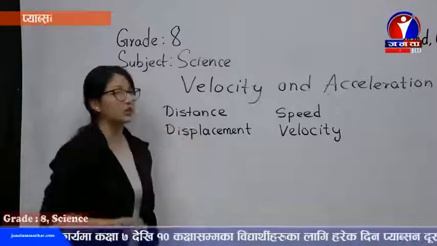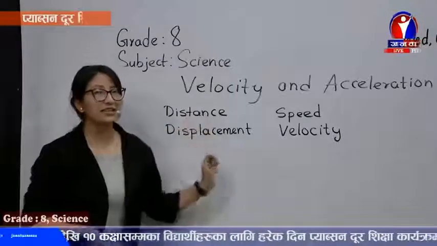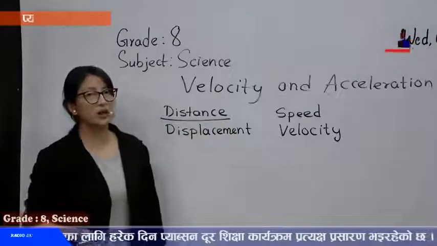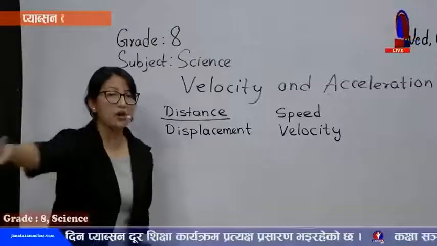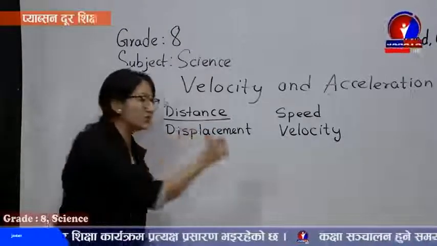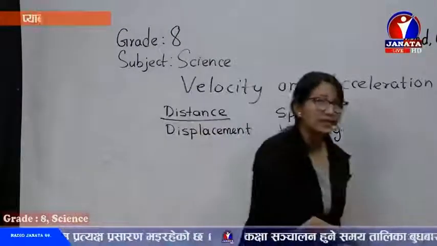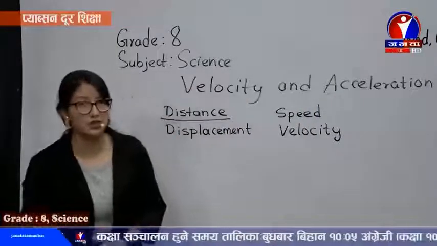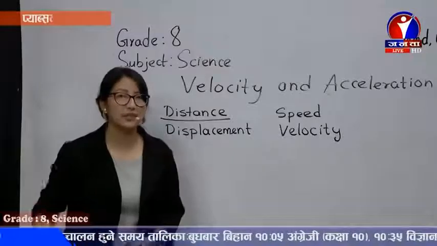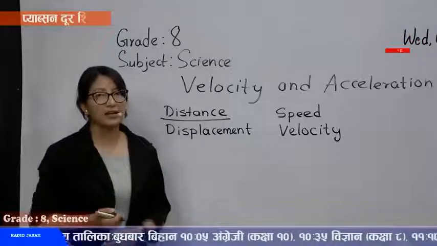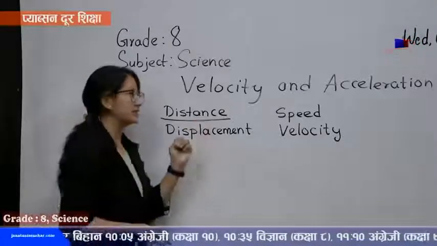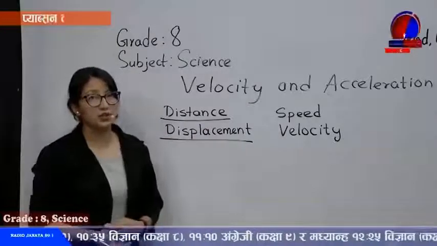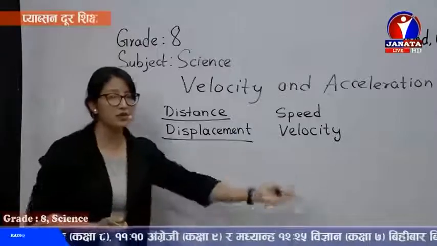But that gives you the difference between distance and displacement. Distance means the total length covered by a moving body. If you cover the whole room and then reach this side of the board, that we take as distance. The total length, once you step out, your distance is calculated. And displacement is simply the change in position between the initial position and the final position.